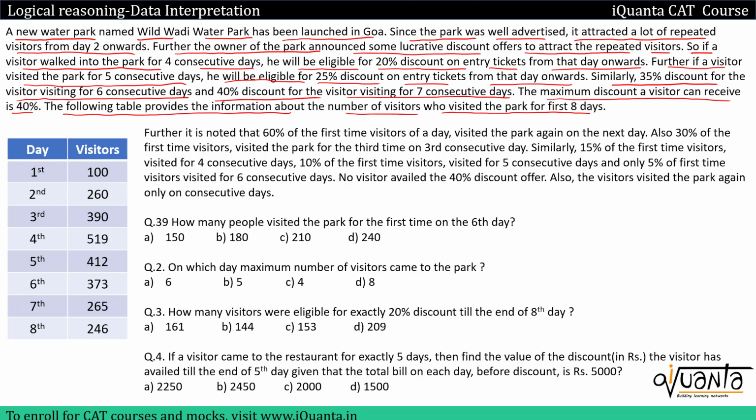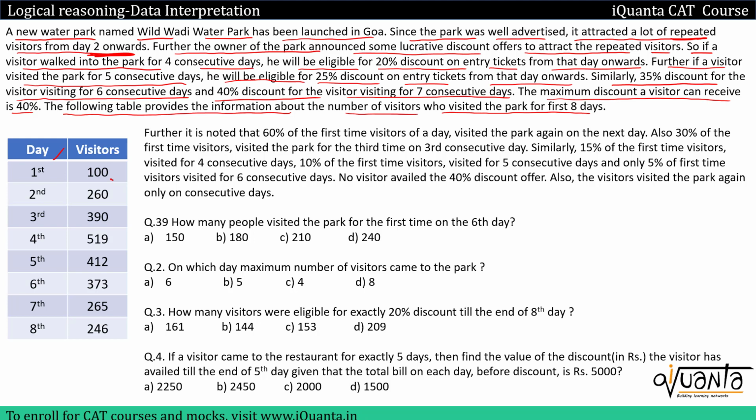Now so far after reading this, we know that visitors are visiting this park for 8 days. There are some number of customers that are visiting the park on day 1, and from day 2 onwards we will call them repeated customers. Okay, we have been given the discounts that they can avail depending upon the number of consecutive days that they are coming to the park. So this is the table.